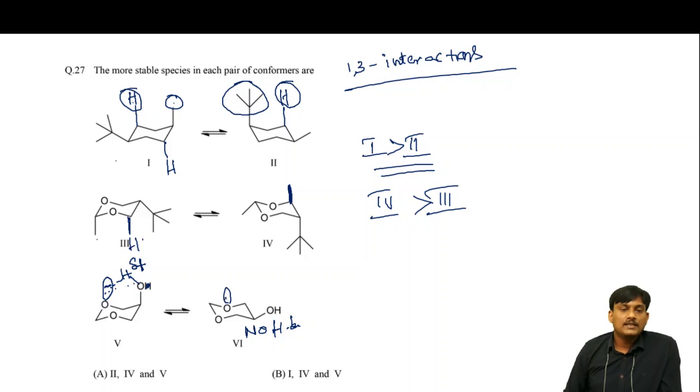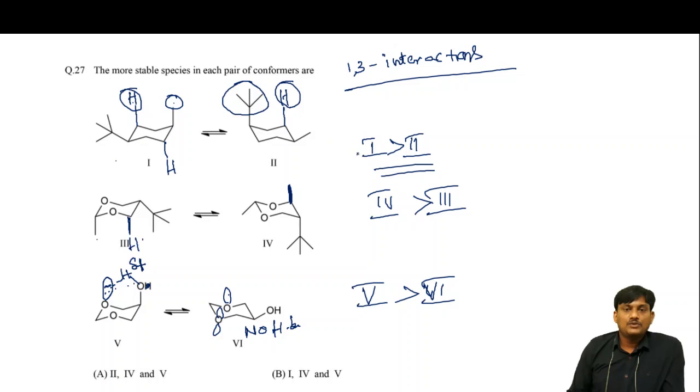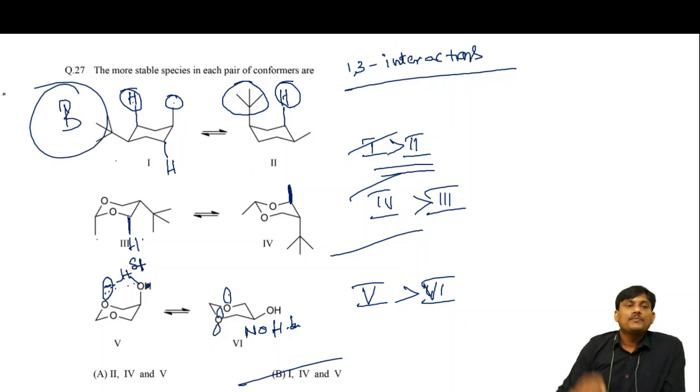Suppose these electrons will be like this. In this case, the OH hydrogen is far away from the lone pair of electrons, so there is no formation of hydrogen bond. So which one is more stable? The fifth one is more stable than the sixth one. So what is the order? The most stable species in each pair: 1, 4, 5. So B is the correct option.